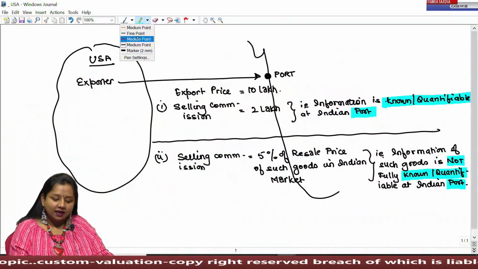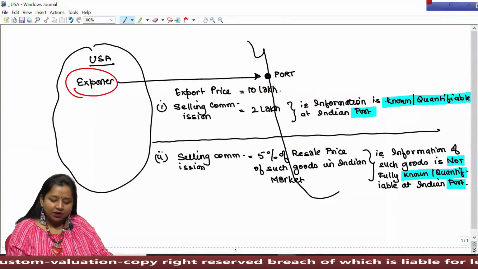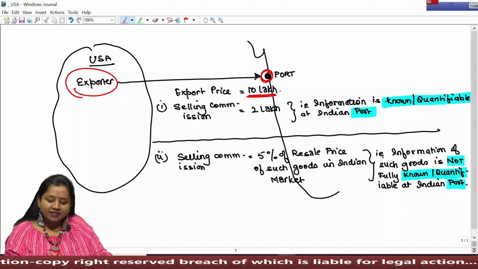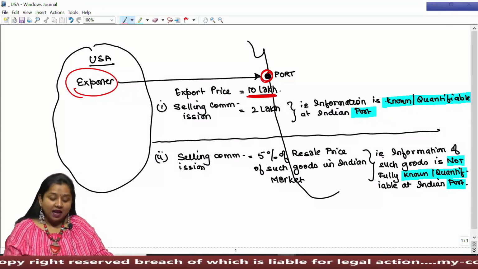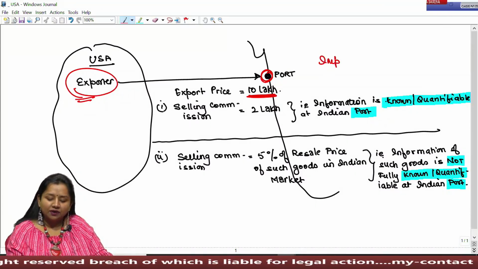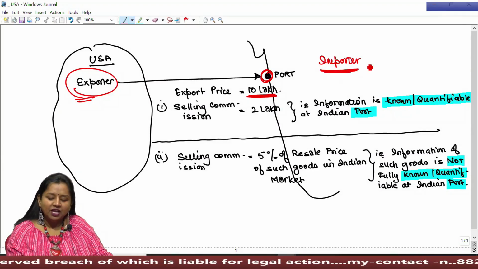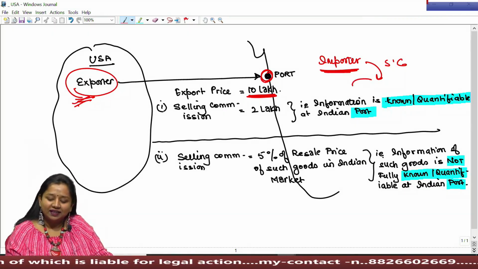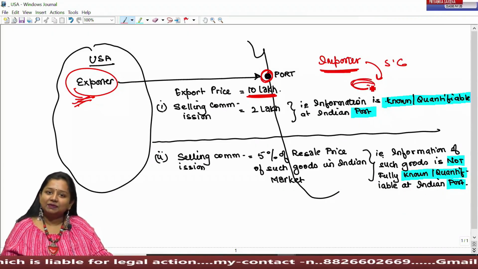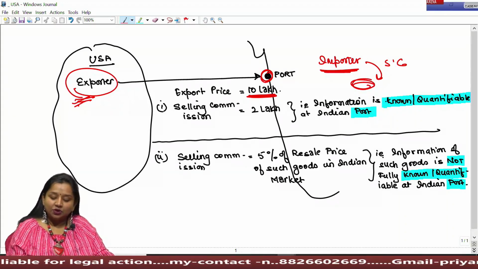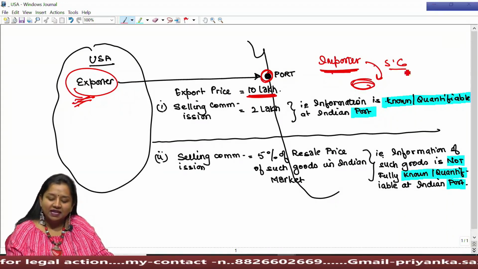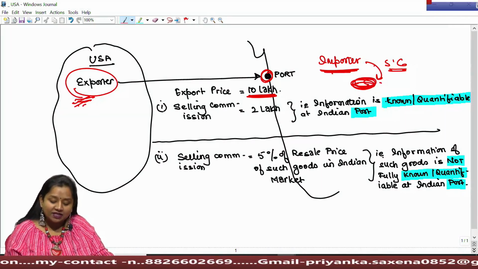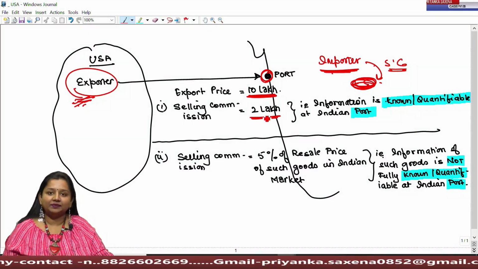Let's say our exporter exports goods to the Indian port at an export price of rupees 10 lakh, and the exporter requests the importer to pay selling commission to the exporter's agent located in India. We had already covered such expense under Rule 10.1. So, on the request of the exporter, the importer pays selling commission on behalf of the exporter to his agent located in India, and such commission is rupees 2 lakh.